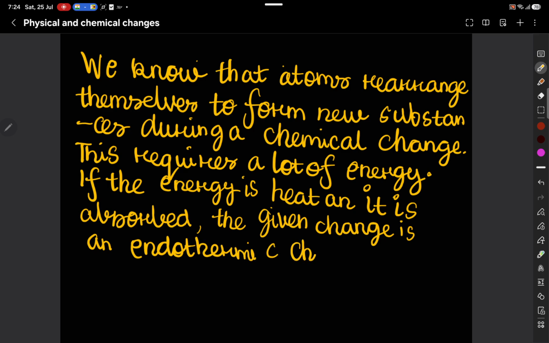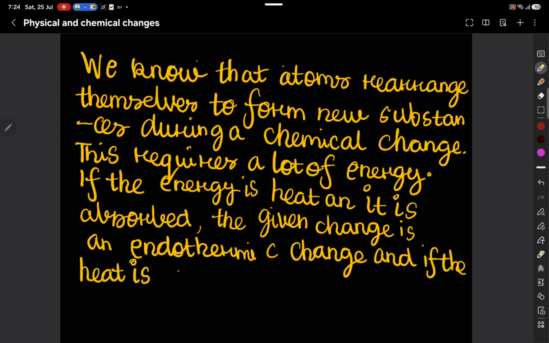And if the heat is evolved, then the given change is called an exothermic change.